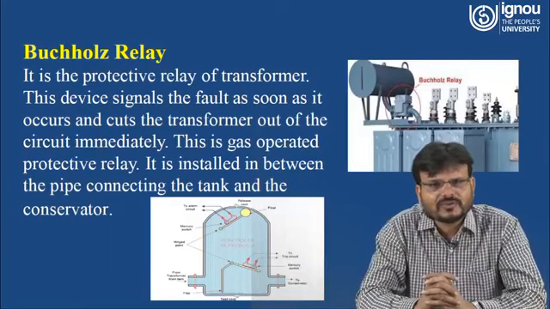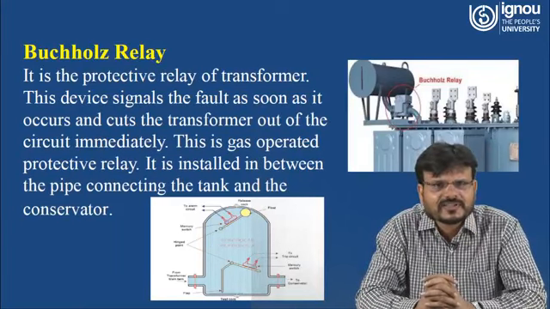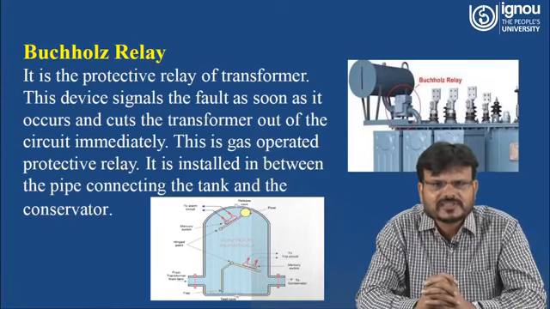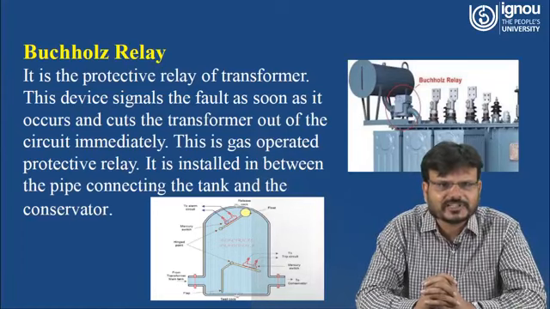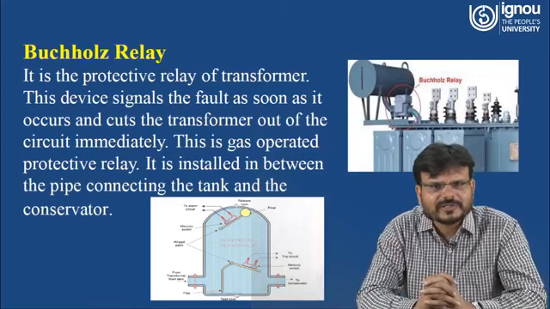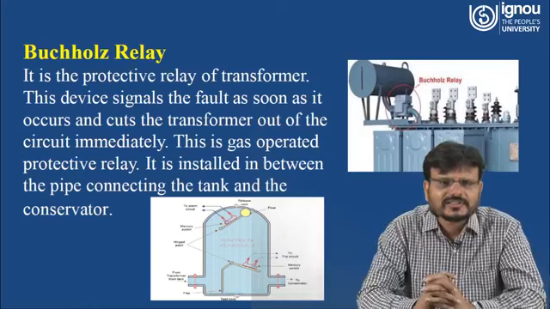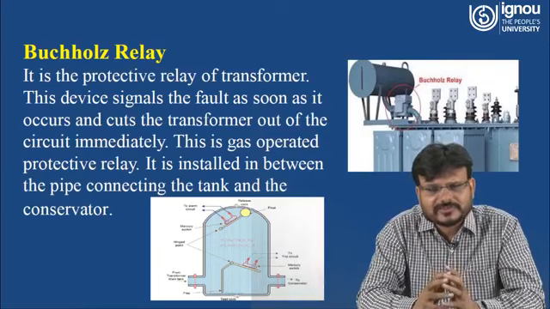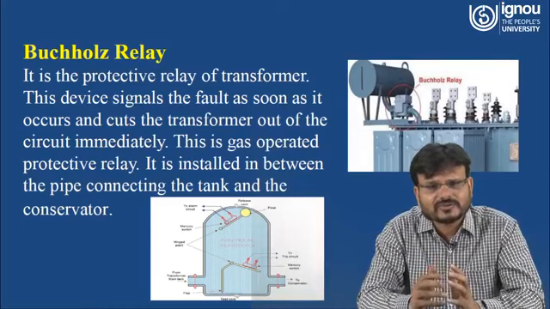Now you have to understand the function of the Buchholz relay. It is the protective relay of the transformer. This device signals the fault as soon as it occurs and cuts the transformer out of the circuit immediately. This is a gas operated protective relay. It is installed in the pipe connecting the tank and the conservator. The Buchholz relay is basically another chapter, where you have to understand how the functioning is done.